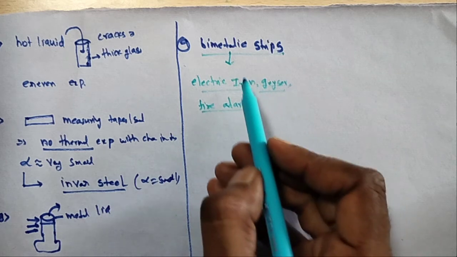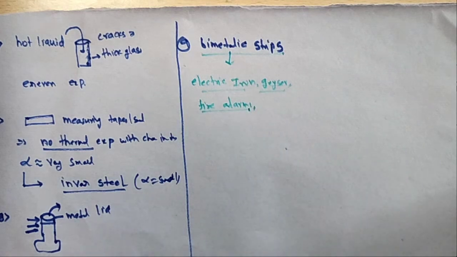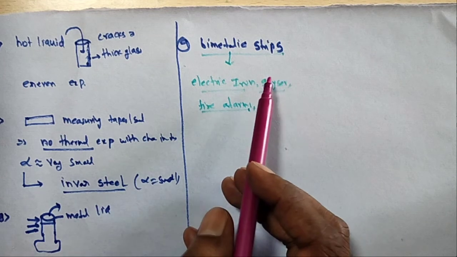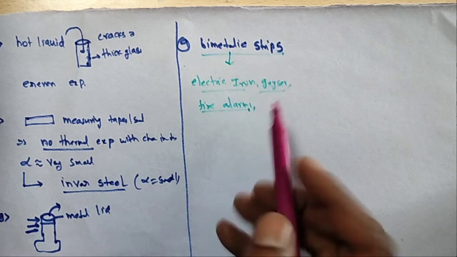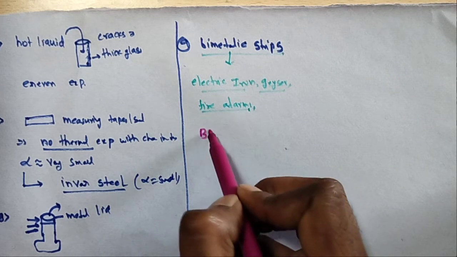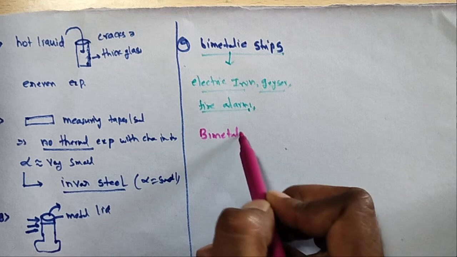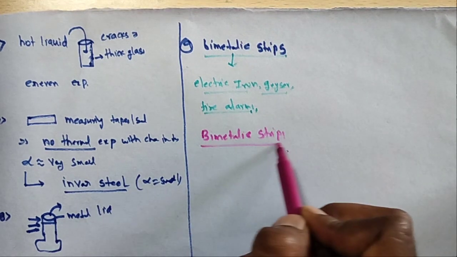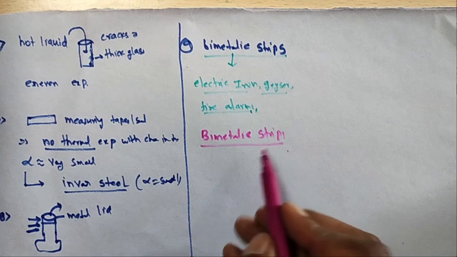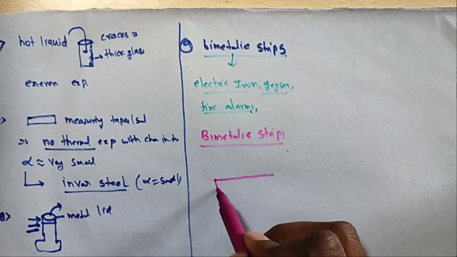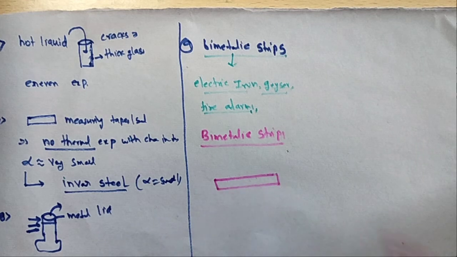So what is the meaning of bimetallic strips? Why are they used? A bimetallic strip is made of two different metal strips joined together.